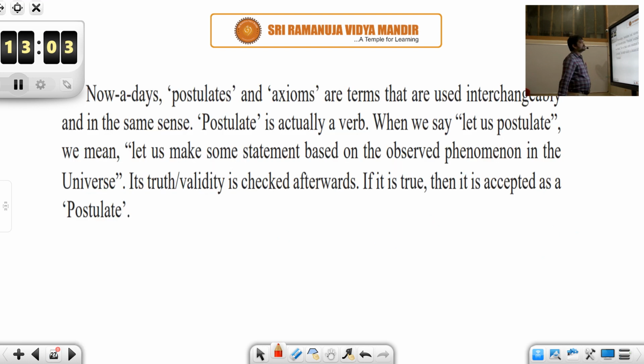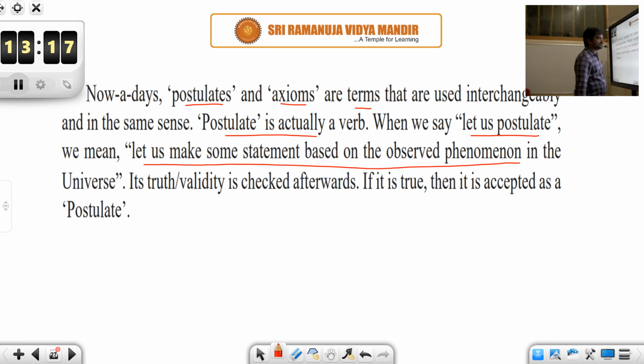Now let's continue with this. Nowadays postulates and axioms are terms that are used interchangeably and in the same sense. Postulate is used as a verb. When we say let us postulate, we mean let us make some statement based on the observed phenomena. Though we can't define it clearly, let us make some statement which we will accept as universal truth. So its truth or validity is checked afterwards. We'll take it for granted. If it is true, then it is accepted as a postulate.